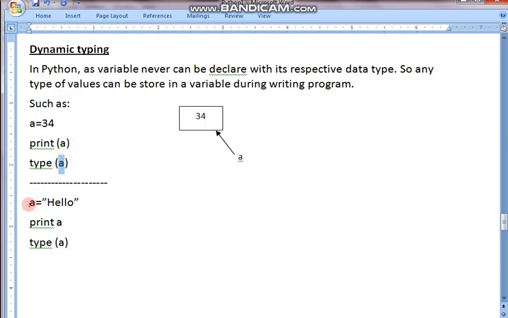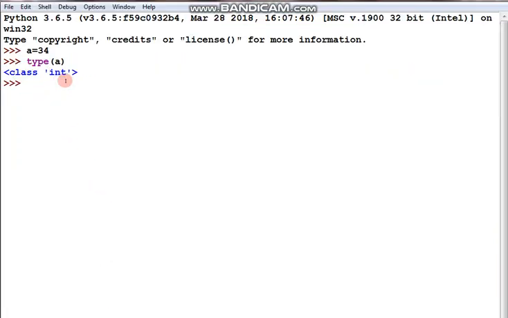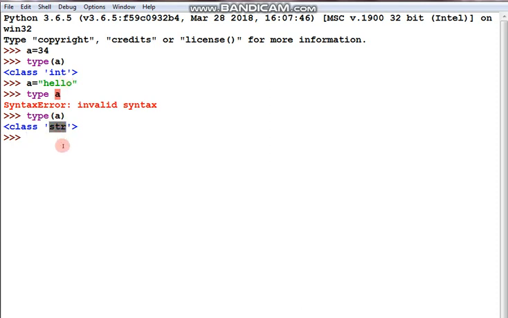Now later on what did I do? Now a equal to hello. Hello is a string value, students. Hello I am putting in a. So it means now a is no longer pointing to 34. Now a will point to hello. Now print a will print hello and type of a will show string or str. Let's check, going to the editor. Let's check a equal to hello. Now writing type of a. So what is it printing, you see? str means string type. Fine.